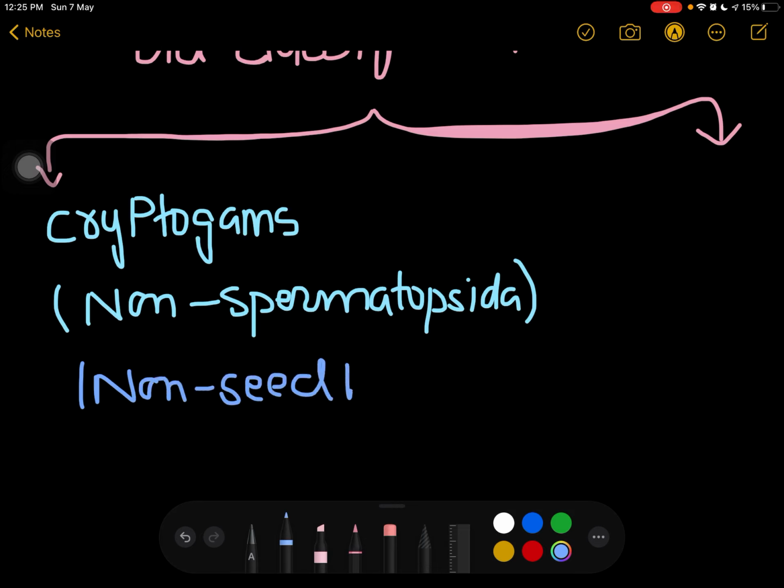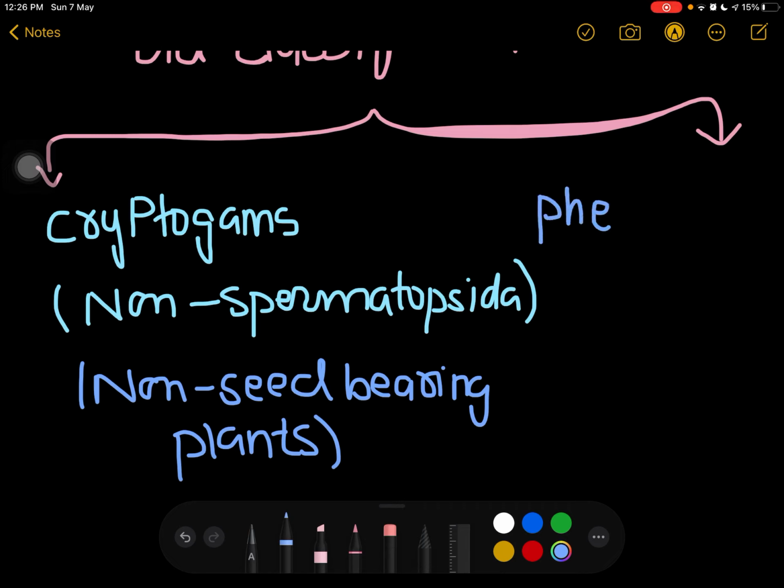Then the second classification we have, basically these are known as phenogams, or they are known as spermatopsida.